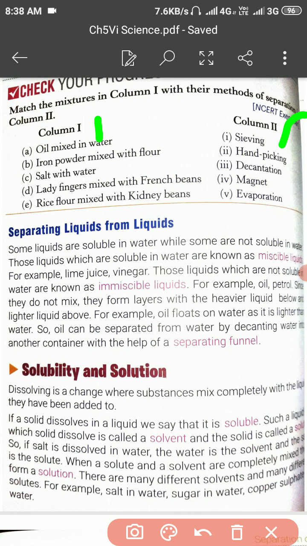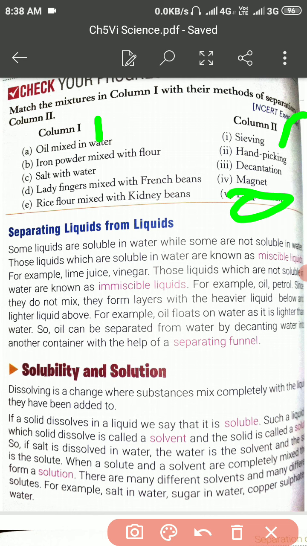Dear student, oil mixed in water will be separated by the process of evaporation. So evaporation will be the answer.